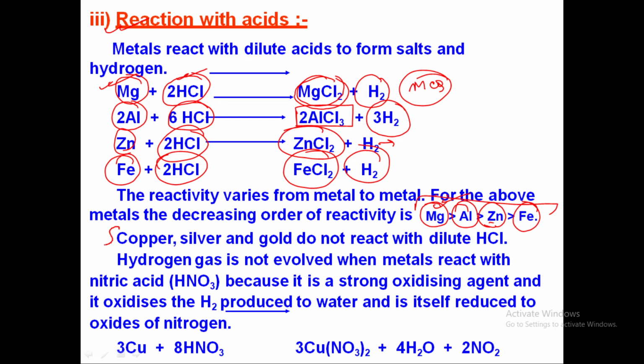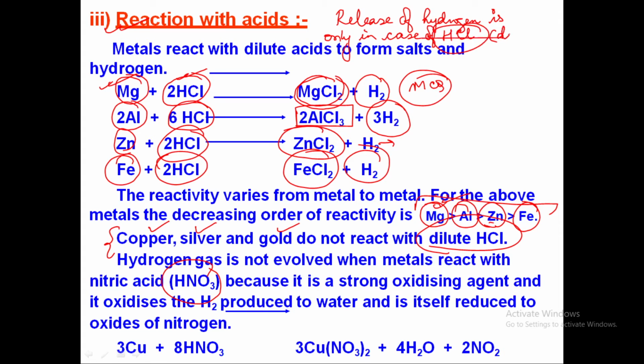Now copper, silver or gold, they do not react with dilute HCl. Hydrogen gas is not involved whenever a metal reacts with nitric acid. The point to be noted is that the release of hydrogen is only in the case of HCl, or you can say dilute HCl.